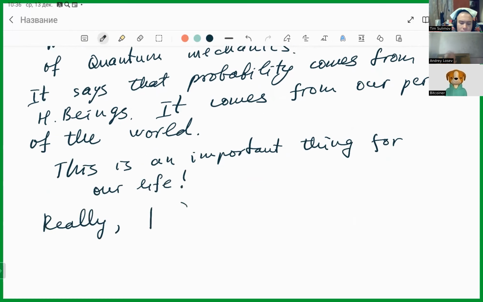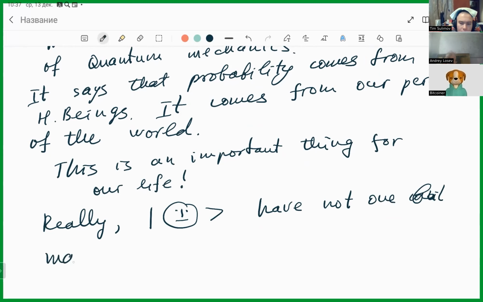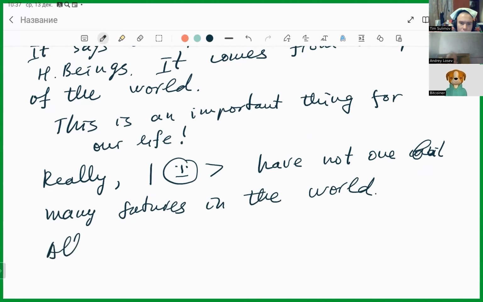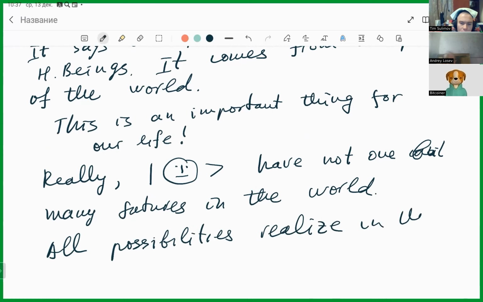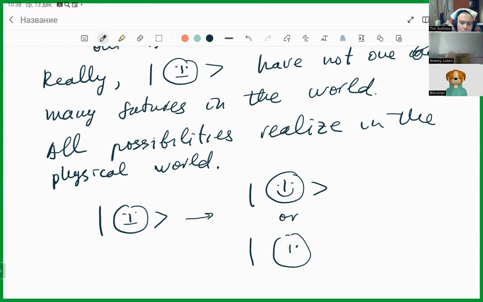We as human beings have not one, but many futures in the world. All possibilities realized in the physical world. How can we control our future if it is probabilistic? In future, in the real world, there are all futures. Who we are, who would we be in future?